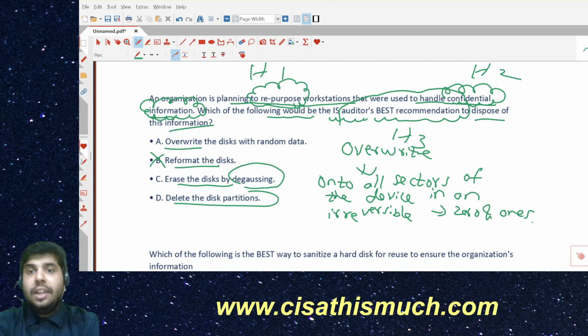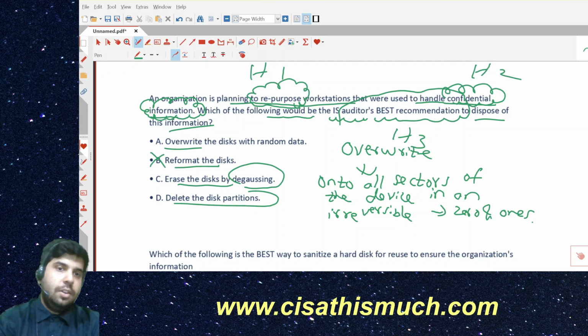When they use the word confidential, the question should come to your mind: why do you want to repurpose? As an auditor, I would talk about degaussing or destruction. I will not even say overwriting, because overwriting is a lengthy process. It takes time. In fact, we have also discussed something here.